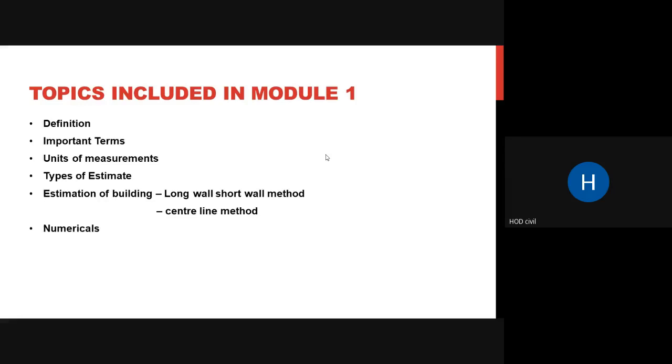This module consists of some definitions of basic terms, then some terms which are used in estimation, which are explained. Then we will see units of measurements, how and which units we use for measurements. Then we will look into various types of estimates. Then estimation of a building, how it is done by using two methods, long wall, short wall, and then the central line method. This second part, estimation of a building using long wall, short wall, and central line method, is the numerical part of this module. We will try to cover the first three parts of this module today.